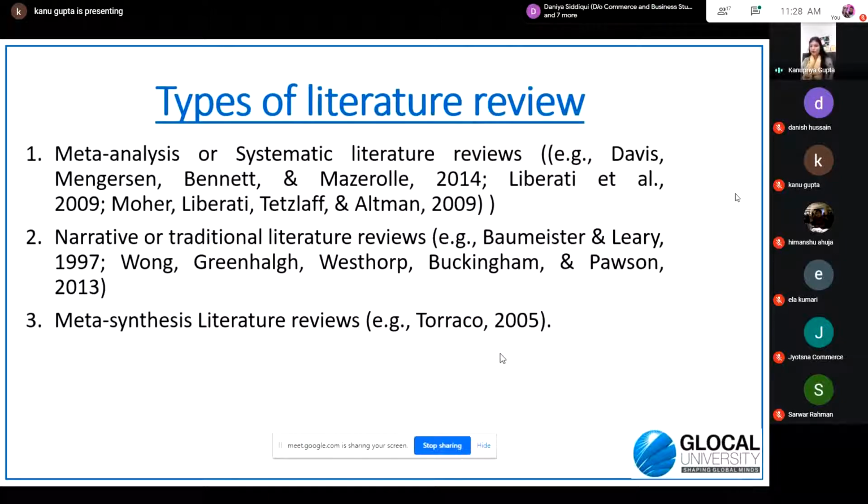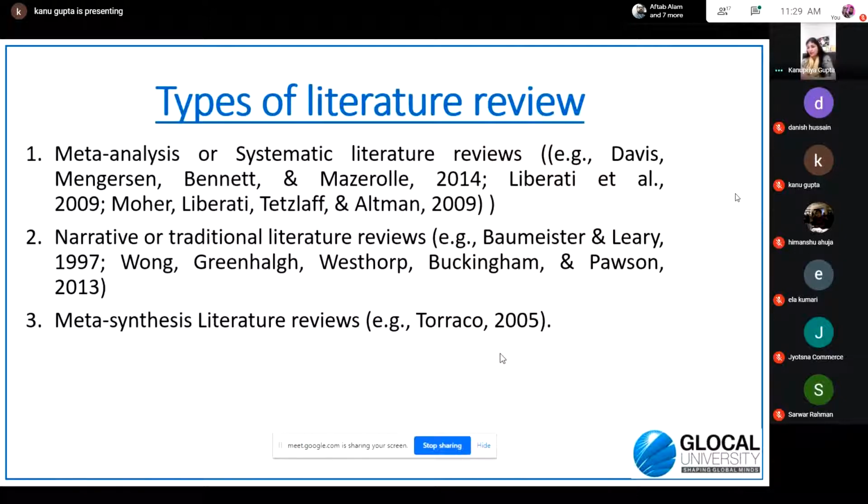So in the next step, I'm moving towards the types of literature review. When you do a Google search on the types of literature review, you may come across a number of categories. Some people have given even up to 6 to 7 categories of literature review. But majorly, only 3 types of categories exist in the literature review process. These 3 types are the scientific methods that have been adopted and documented in the literature.